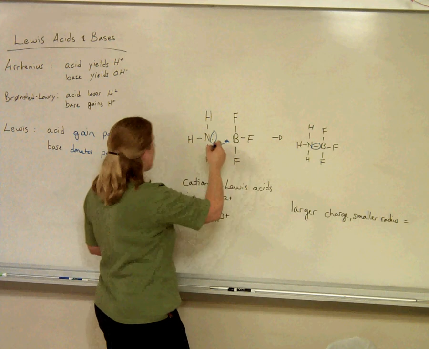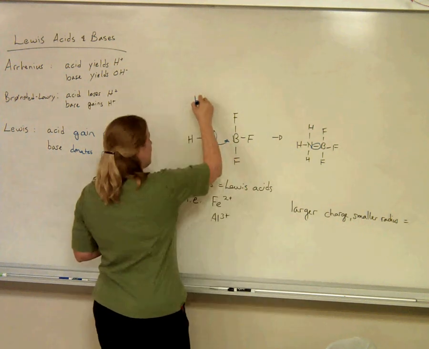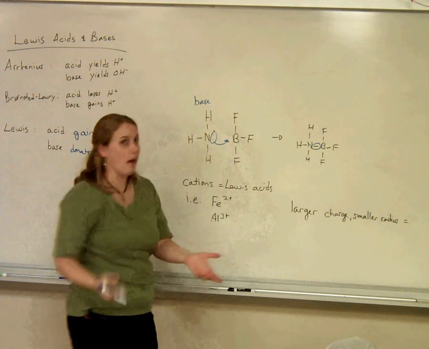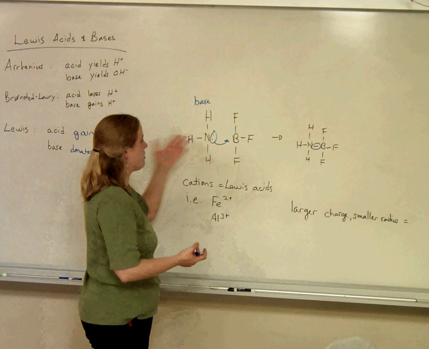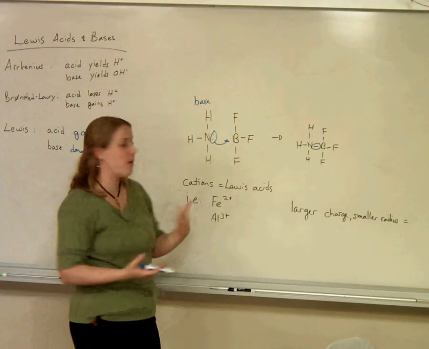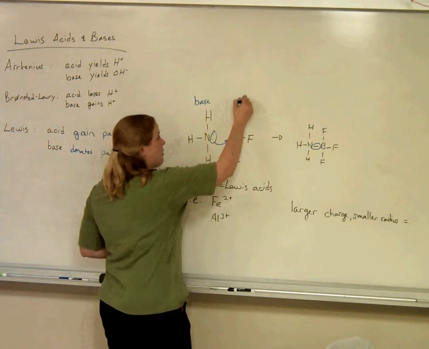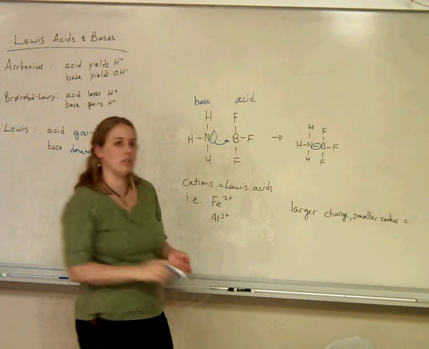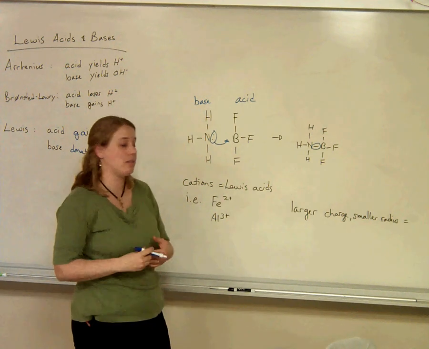So therefore, in this case, according to Lewis's definition, the ammonia is a base. And we're like, well, we already knew that, ammonia is a base. But we didn't know anything about boron trifluoride. There is no hydrogens being exchanged here, so we would not have thought of that as an acid or a base. But in fact, it is. If this is a base, this is the acid, it's the one receiving those electrons. So that's the basic idea of what's a Lewis acid and base.